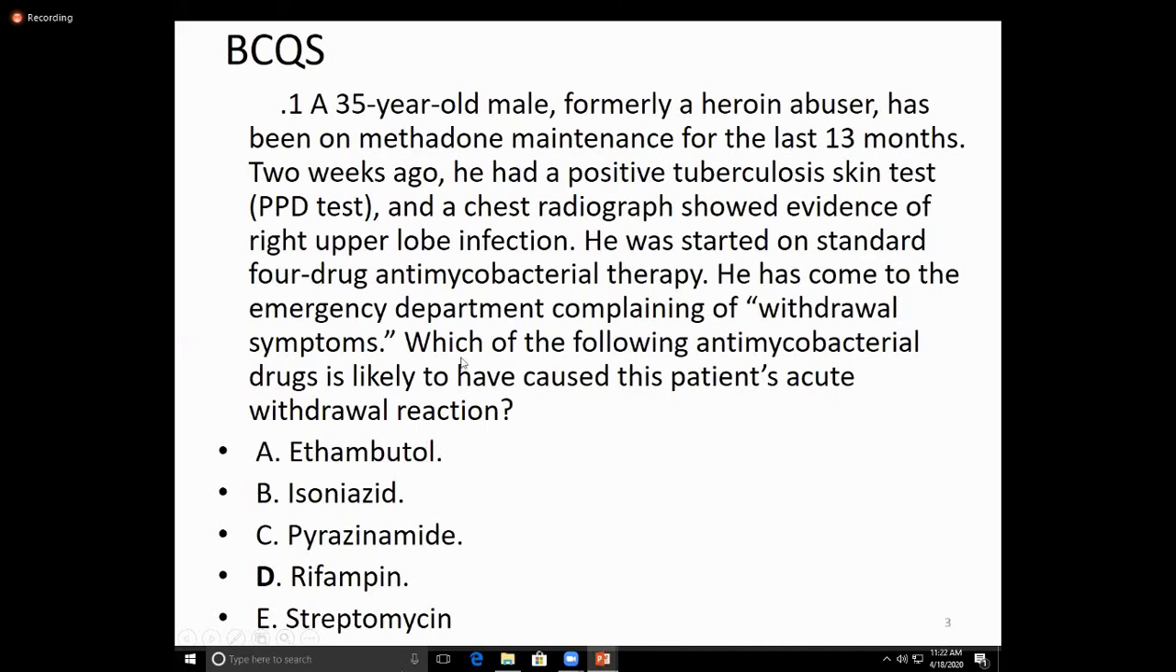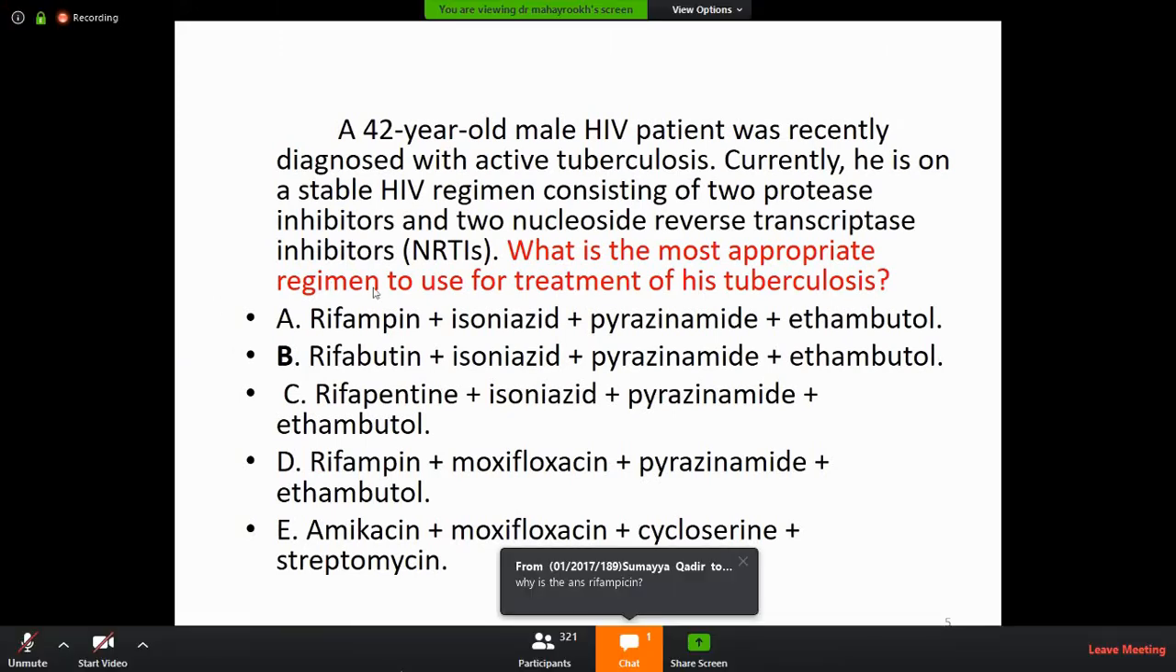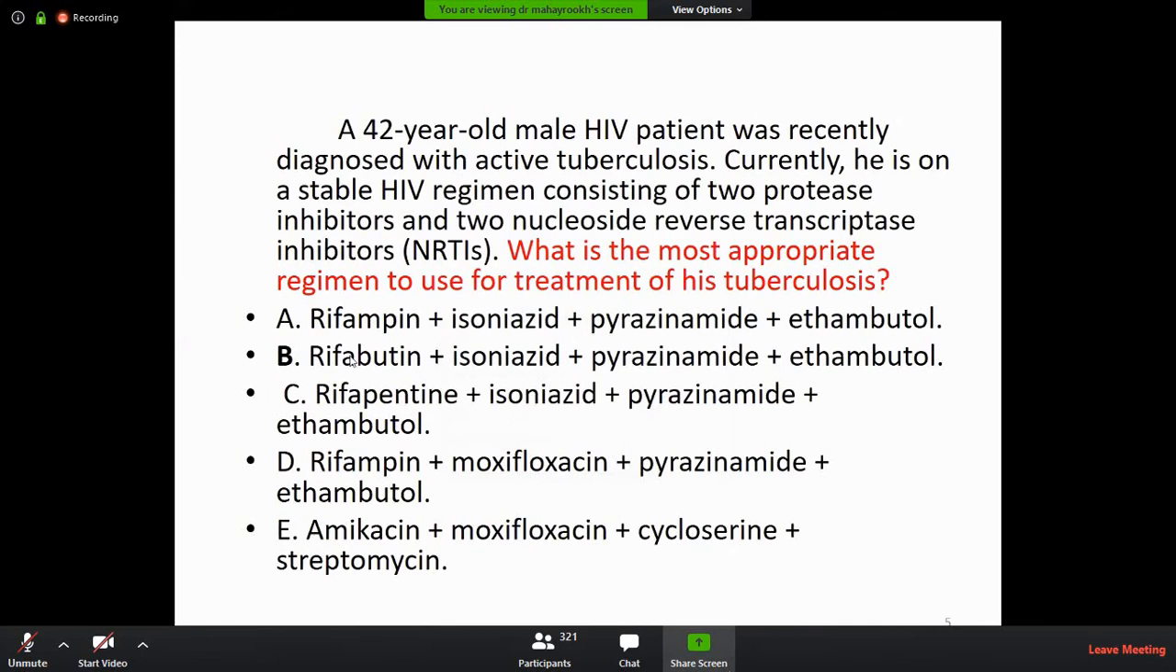Another question: a 42-year-old male HIV patient is diagnosed with active tuberculosis. Currently, he is on an HIV regime: 2 protease inhibitors and 2 nucleotide reverse transcriptase inhibitors. So what is the most appropriate regime for the case of an HIV patient with tuberculosis? Rifampicin, isoniazid, pyrazinamide, ethambutol, rifabutin. It is given in the 4-drug regimen, but for the patient who has HIV, we give rifabutin because it is a less potent enzyme inducer drug.